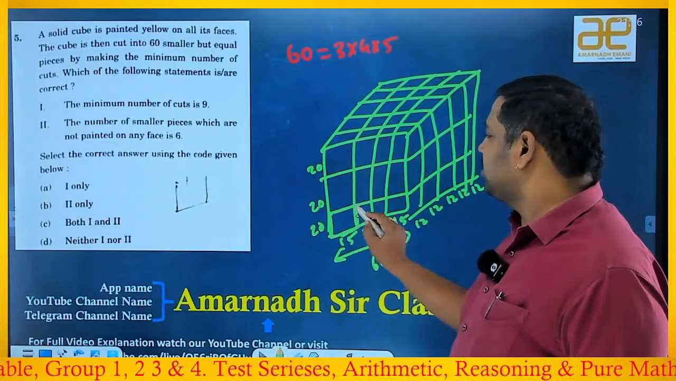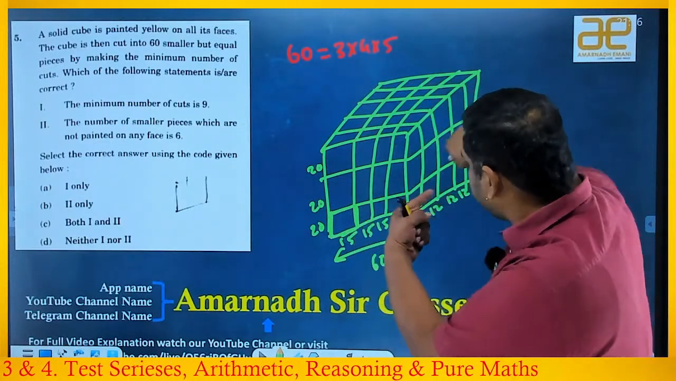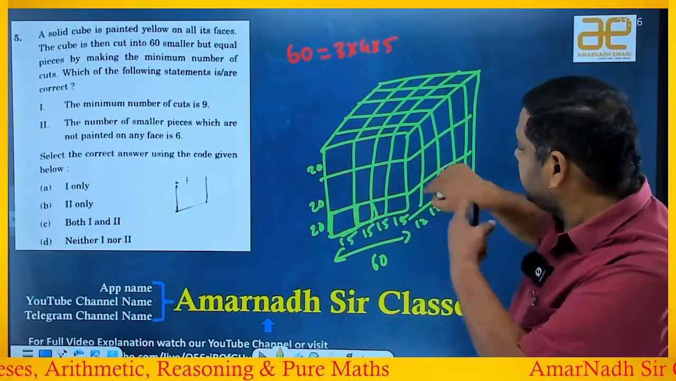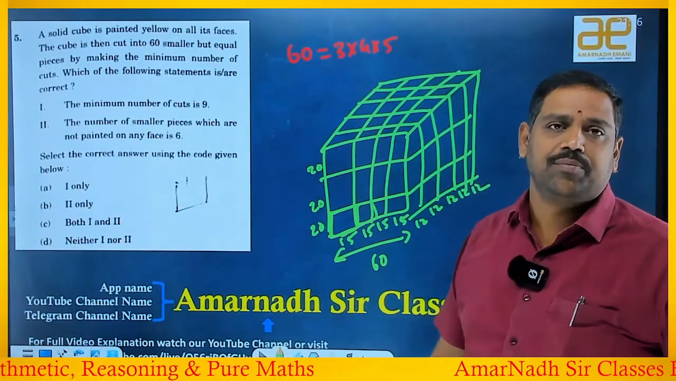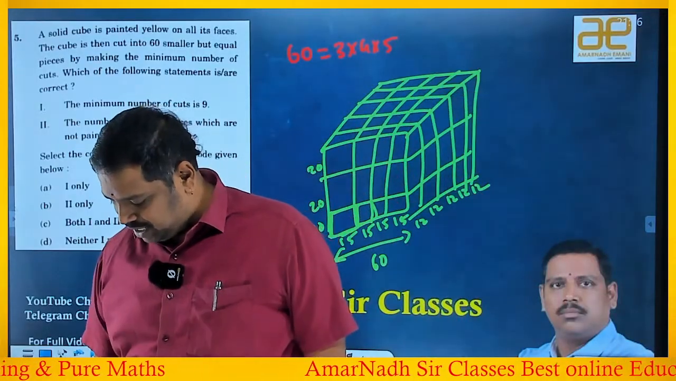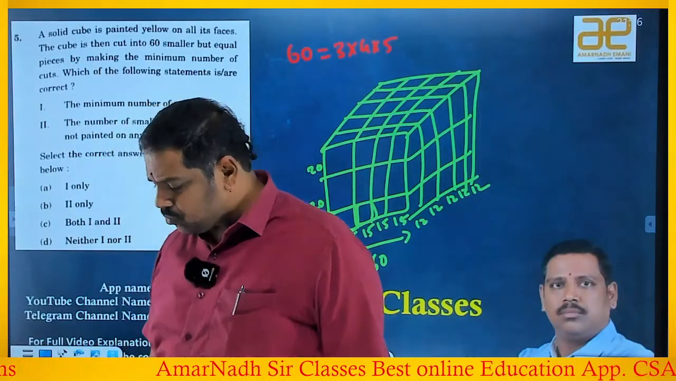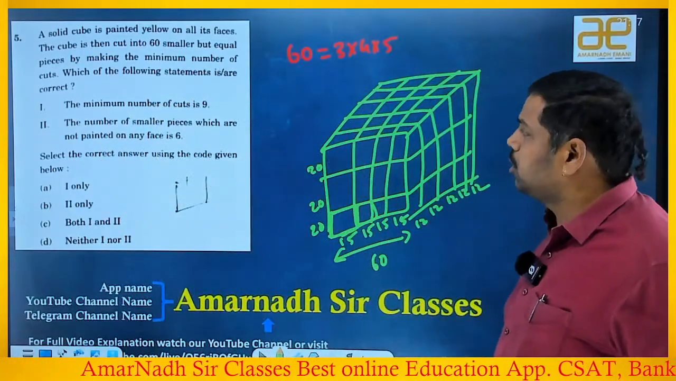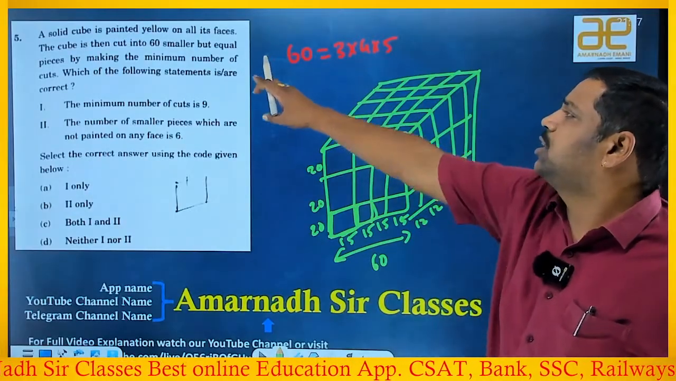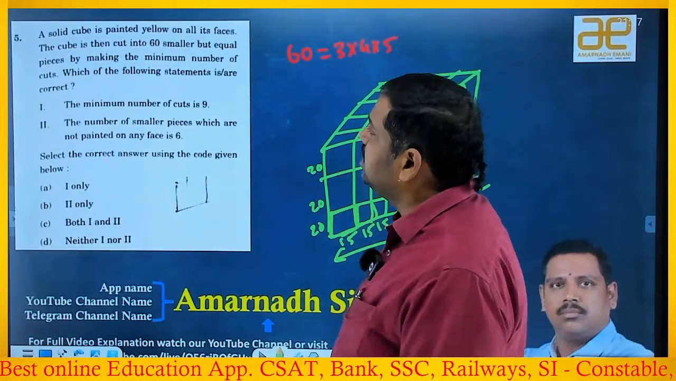That means this one has 20, 15 and the depth is 12, right? And if you take this piece, 15, 20 and the depth is 12, right? All will have equal dimensions. All are of equal size. But remember that here all are of equal dimensions, but that does not mean that all are cubes. Right, now the point is, this is the way that we have to construct it into 60 smaller cuboids, but equal in size.